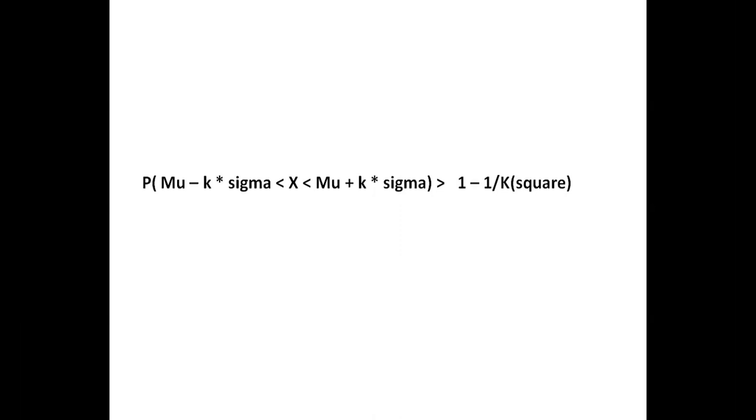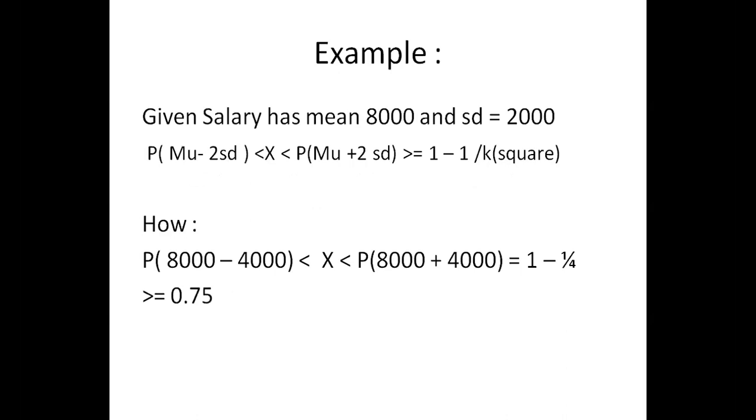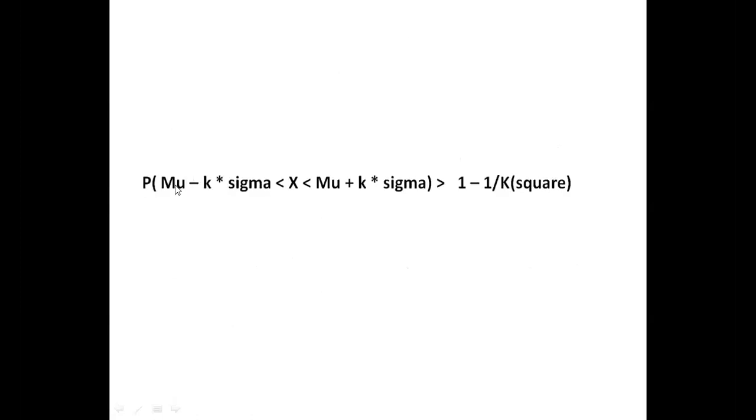Whatever K value you take will come here. When I say 2 into SD, it means between mu minus 2SD and mu plus 2SD. What is the probability the data is between mu minus 2SD and mu plus 2SD is what it says. So the data between mu minus 2SD and mu plus 2SD is 75% is the answer. The K here that I have taken is 2. If you see the formula mu minus K into sigma, K is 2. If you put 1, then what happens?